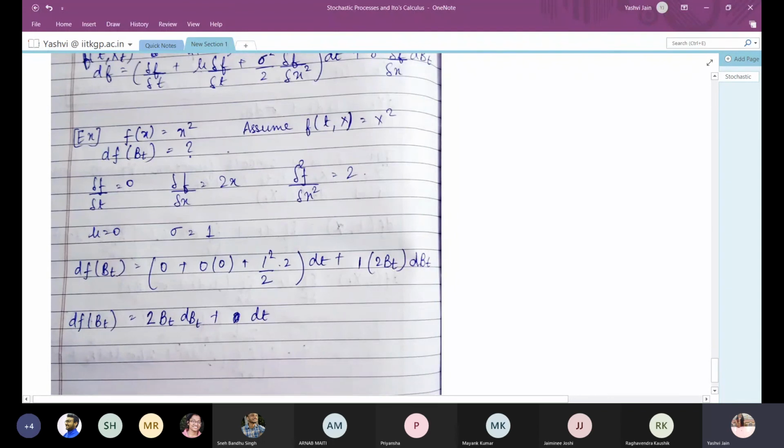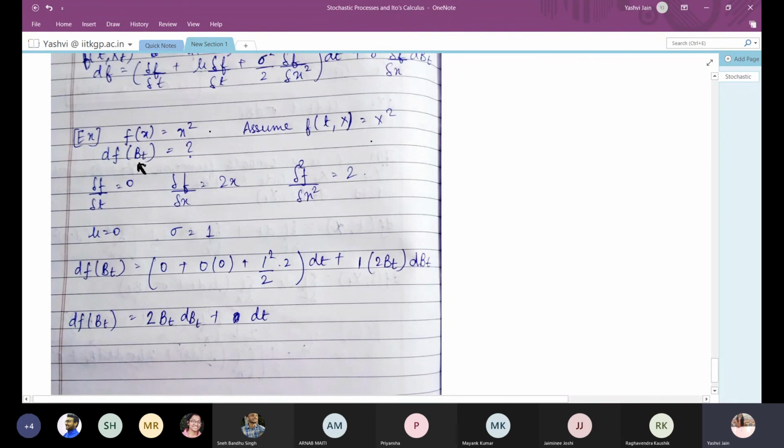So as one very simple example, if we consider f(x) equals x square, then we need to find the derivative of f of bt. So assume f is a function of time and x, which is equal to x square. So we can simply say that the dependence on time is 0. So del f by del t is 0, del f by del x is 2x, and del square f by del x square is 2.